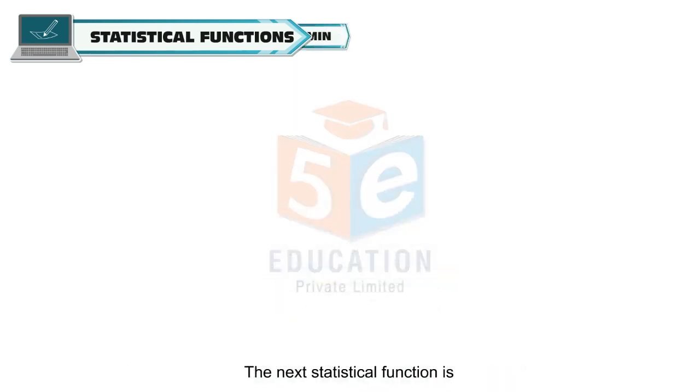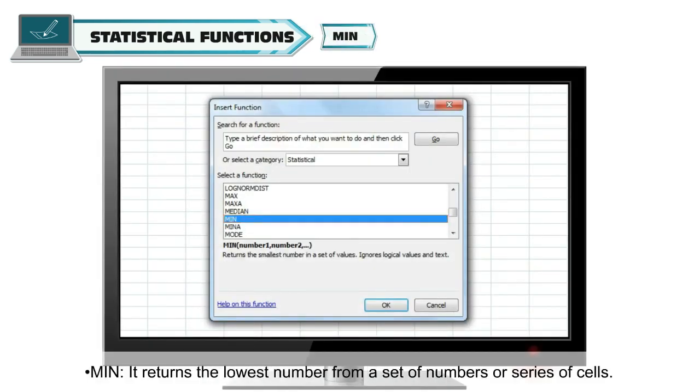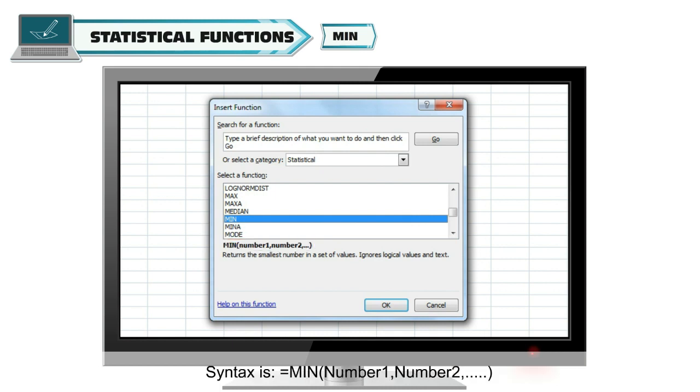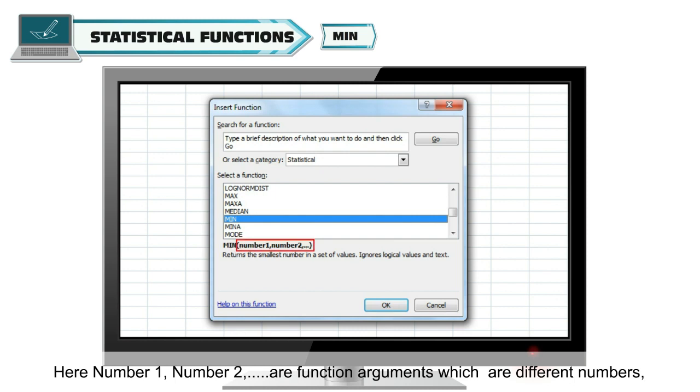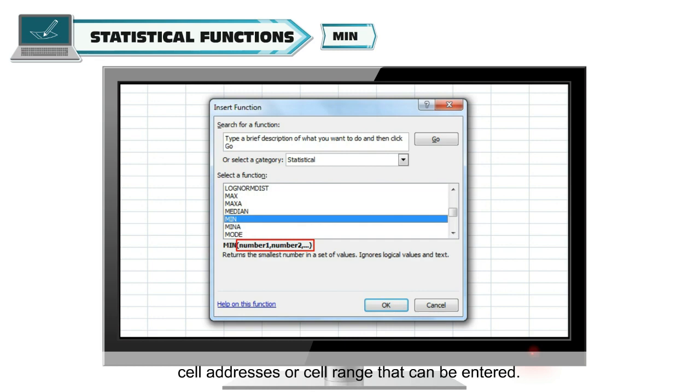The next statistical function is min. It returns the lowest number from a set of numbers or series of cells. Syntax is equal to min and in brackets number 1, comma number 2 and so on. Here number 1, number 2 and all are function arguments which are different numbers, cell addresses or cell range that